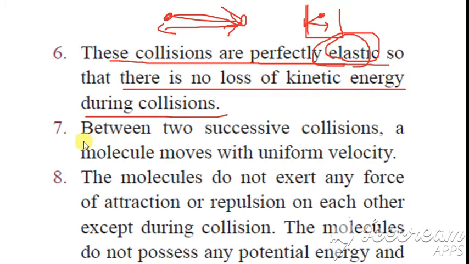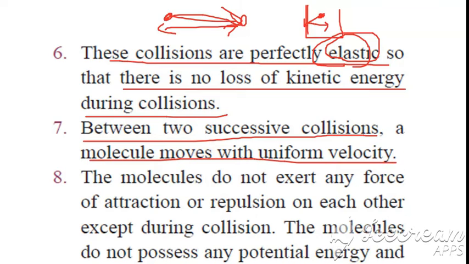Clear? Next is between two successive collisions, a molecule moves with uniform velocity. Suppose you consider like this. This is one collision, and next, this is the other collision. So between these two collisions, what happens? The molecule will move with uniform velocity. So between two successive collisions, a molecule moves with uniform velocity.